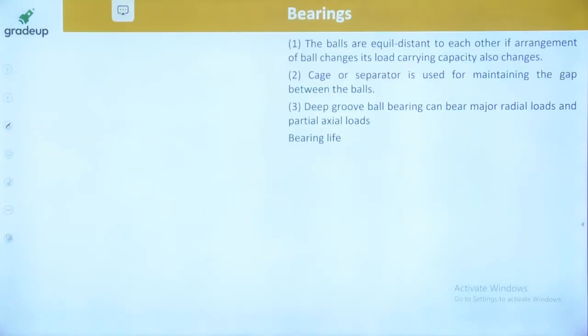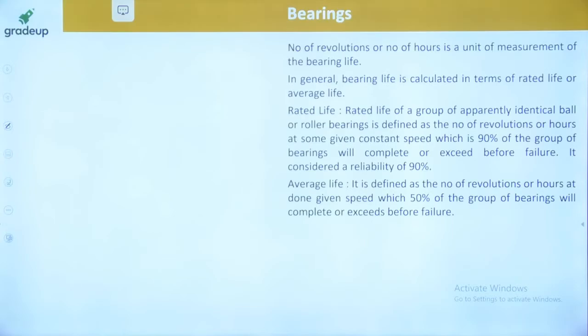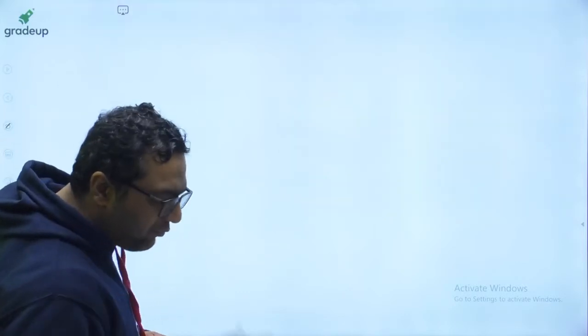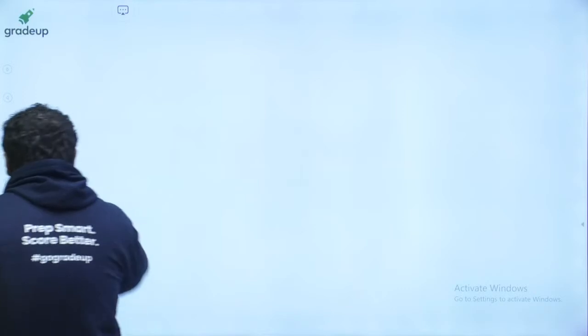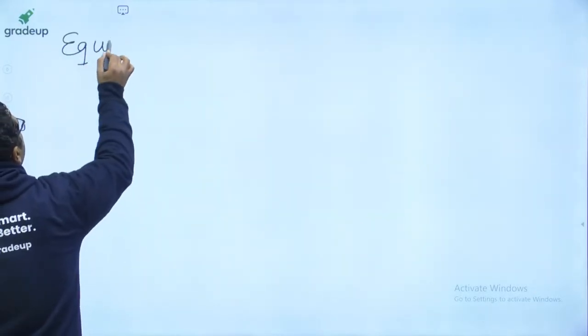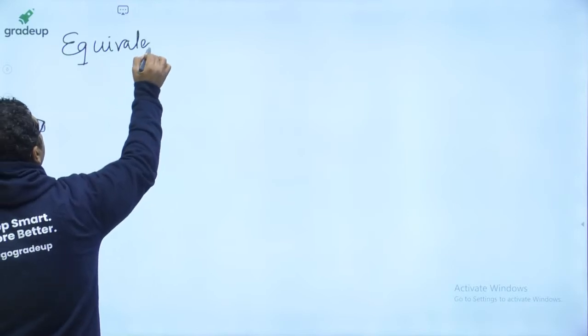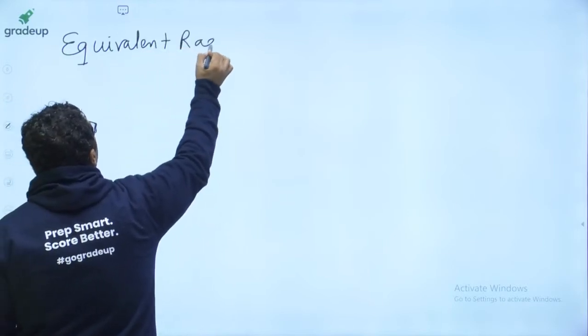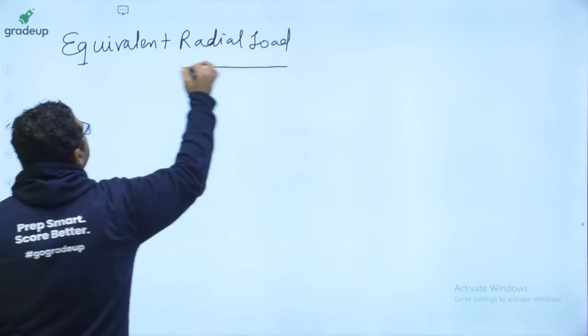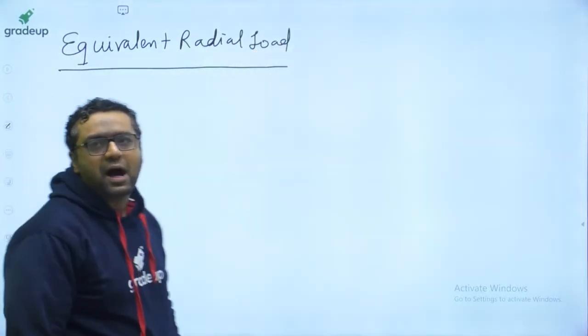So now we are talking about some important formulas which we are going to discuss. Let us see what the formulas are. First of all, I would like to tell you about the life of the bearing. Okay, before that let us discuss the equivalent radial load. Now I am coming to the very important formulas which are going to be used in this chapter, from which the questions will be asked.